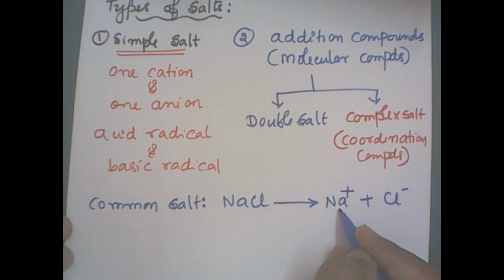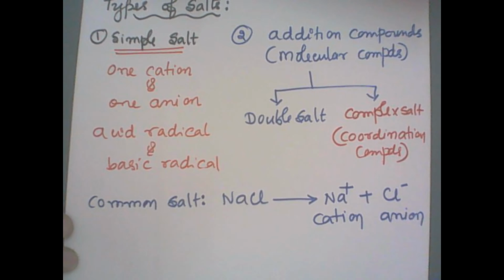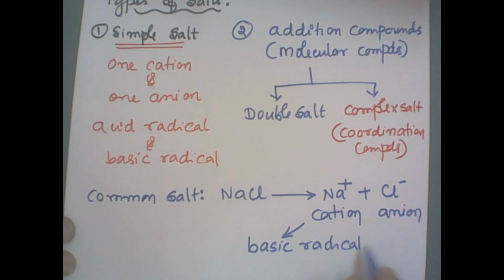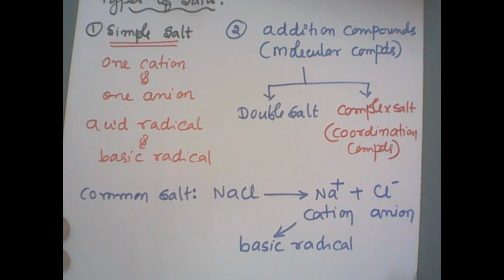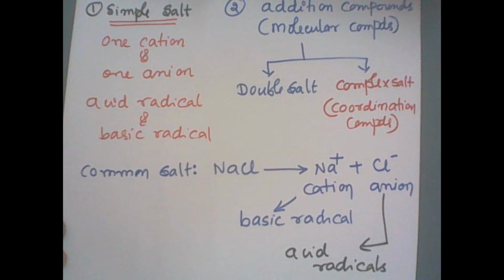The positively charged species is called the cation. The negatively charged species is known as the anion. Cations are also called the basic radicals, and the anions are called the acid radicals. Now, why are they called the acid radical and basic radical?